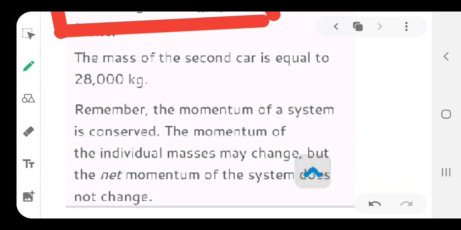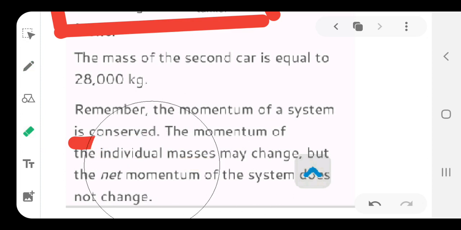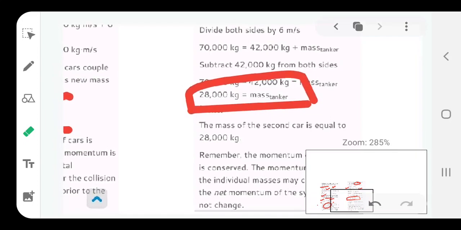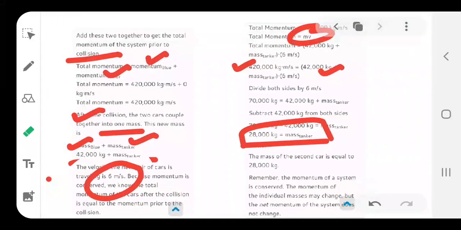Now, the momentum of the system is conserved. The momentum of individual masses may change, but the net momentum of the system does not change. That is why we have read that momentum can neither be created nor destroyed; it remains in the system, and the gain and loss of momentum depends upon the respective mass of the body. So, again go through the tutorial very clearly and sincerely.